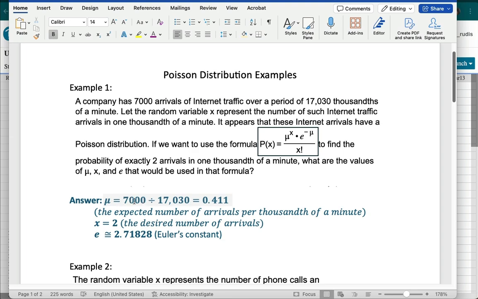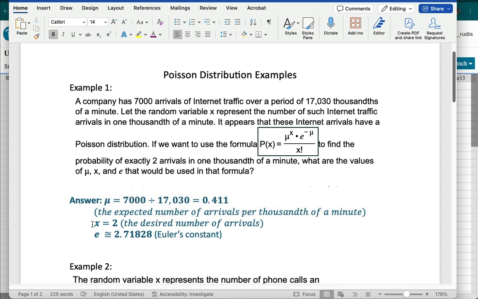And mu then is equal to 0.411 if you round it to 3 decimal places. So it's approximately 0.411 arrivals per thousandth of a minute. Okay, that's an expected number. So that's what mu means: the expected number of arrivals per thousandth of a minute. Okay, and that's all that we're being asked to do there for mu.